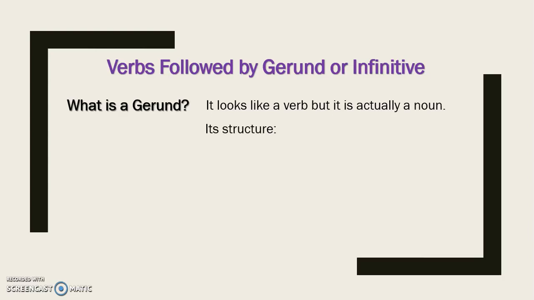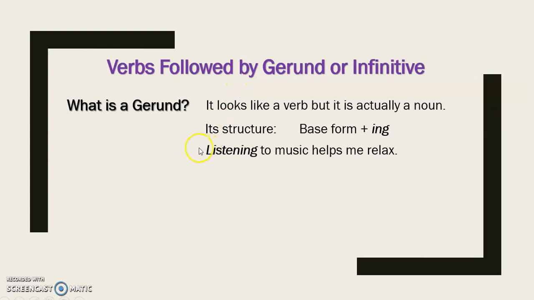Let's see the structure. We have the base form plus the particle ing. Okay, so let's listen to this example. Listening to music helps me relax. Okay, so as you can see here, we have the main verb and the particle ing. Okay, so listening to music helps me relax. In Spanish is escuchar música me ayuda a relajarme.